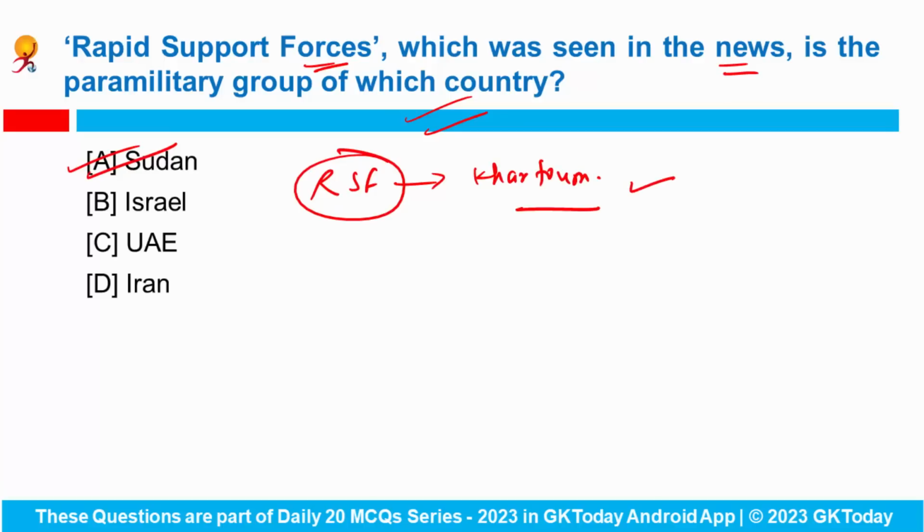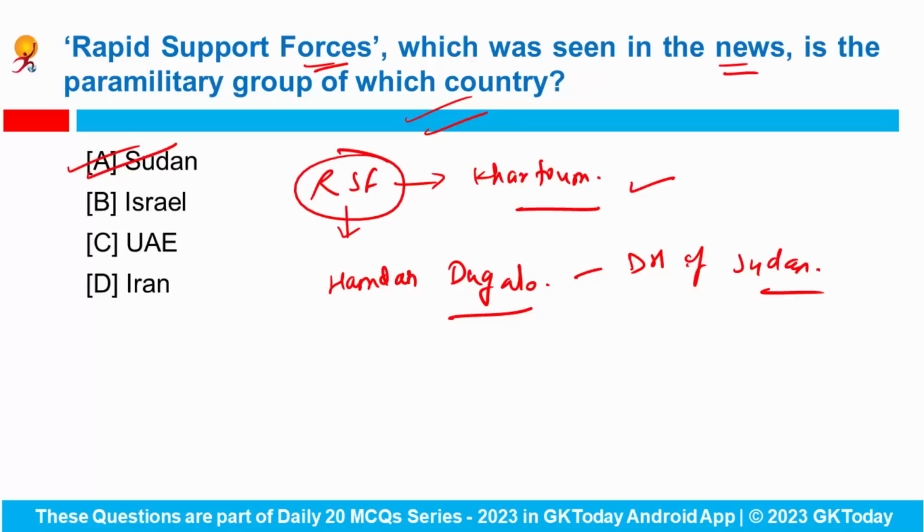And RSF is commanded by General Muhammad Hamdan Dagalo, who is commonly known as Hemeti or Little Muhammad. Currently, he holds the position of Deputy Head of Sudan's ruling Sovereign Council. Fine. So, this is a paramilitary group of the country Sudan. And to evacuate Indian citizens from Sudan, Indian government has launched an operation named Operation Kaveri.